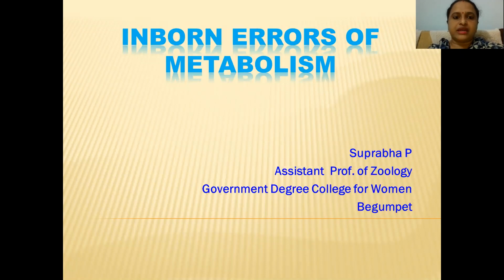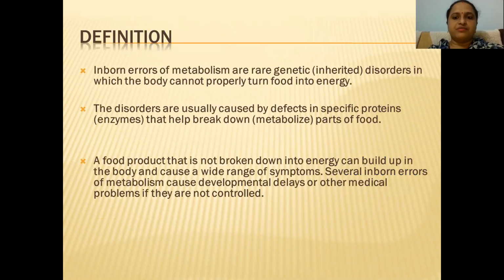But sometimes, during rare conditions, there are some genetic disorders which occur by birth, due to errors in metabolism, and we call them inborn errors of metabolism. Generally, the defect is due to some enzyme necessary for formation of a particular product. When that product is not formed, or when it stops in between without breaking down, without being metabolized into energy, then it gets accumulated in our body. Those chemical substances which accumulate lead to some disorders, and such disorders are called inborn errors of metabolism.